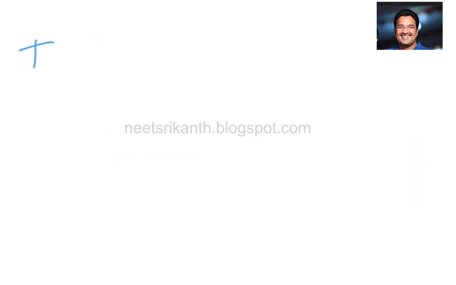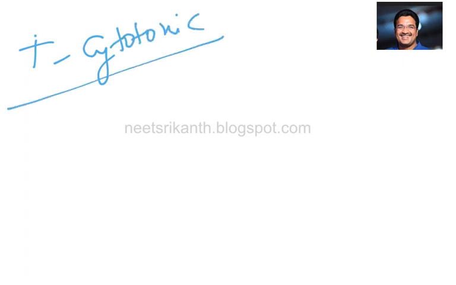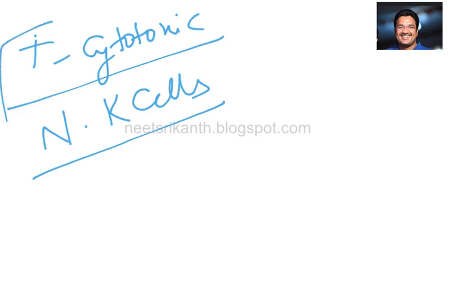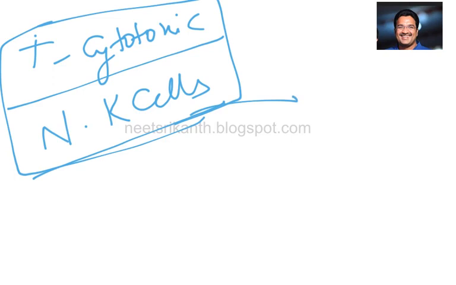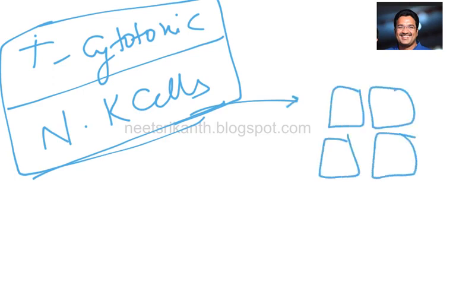Generally, when a cell starts uncontrolled division and moves towards cancer, what does our immune system do? We have T cytotoxic cells, which participate in cell mediated immunity, and we have natural killer cells. We learned earlier in immunology that T cytotoxic cells and natural killer cells are going to destroy those cancerous cells which are growing in the body.